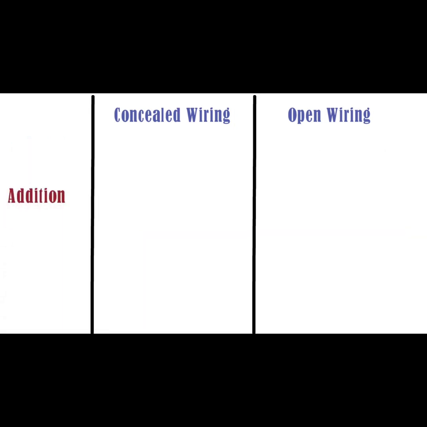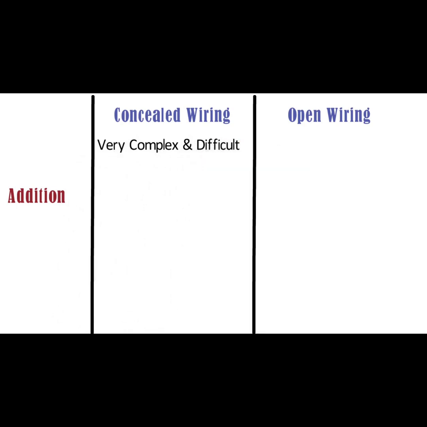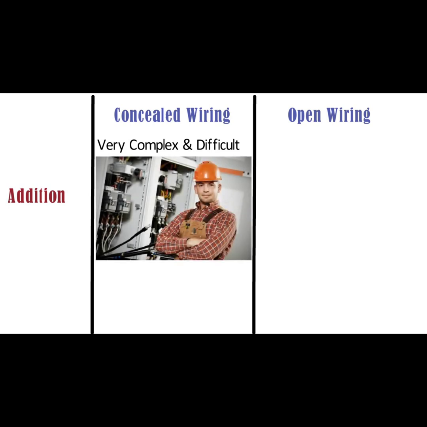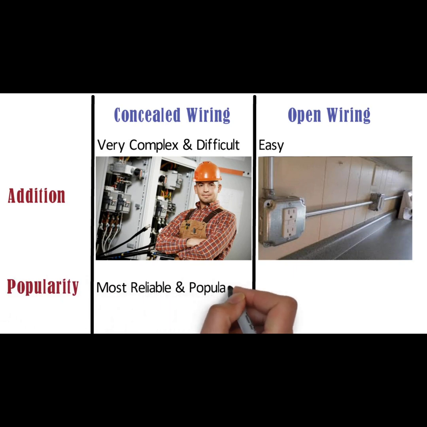Addition. In case of concealed wiring, it is very complex and difficult to provide any additional connection in future. For additional connections, you need the help of experts. Whereas in case of open wiring, it is easy to provide additional connections in future. Popularity. Concealed wiring is the most reliable and popular wiring system nowadays, whereas open wiring system is rarely used.